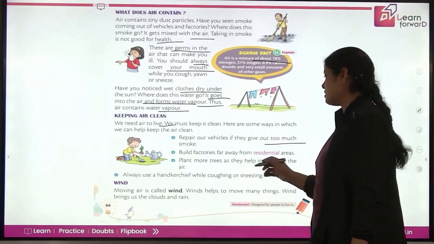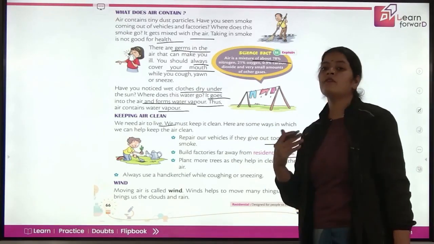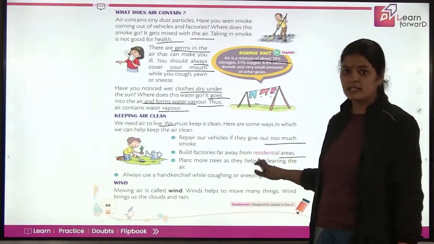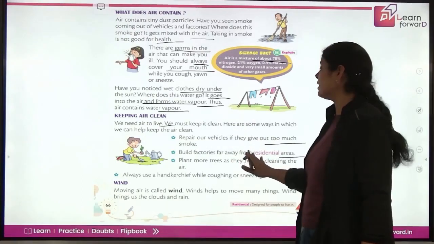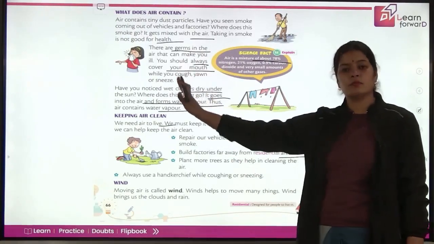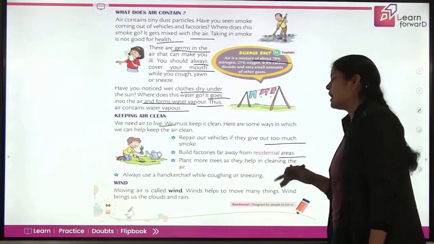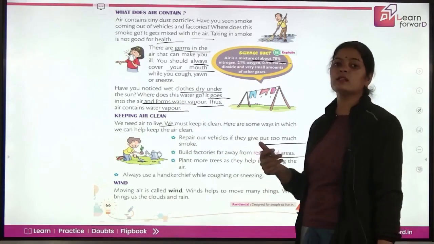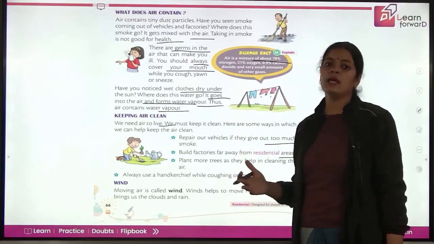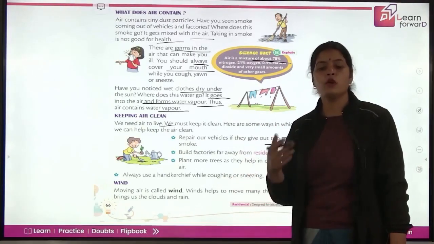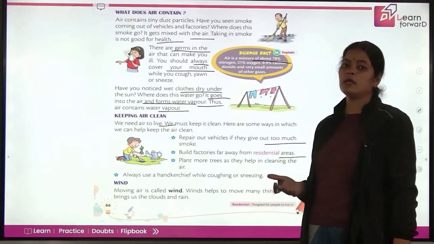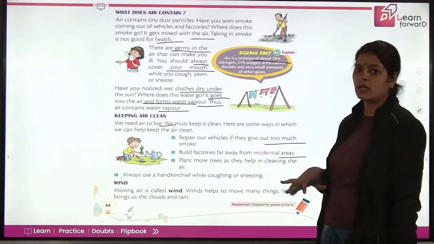Build factories far away from the residential area. Everybody is not actually building factories, but if somebody does, then try to take places that are away from the living areas. Now plant more trees because plants are the ultimate thing that can freshen the air because they give off lots of oxygen that is required by you and they take in all the carbon dioxide that you release.